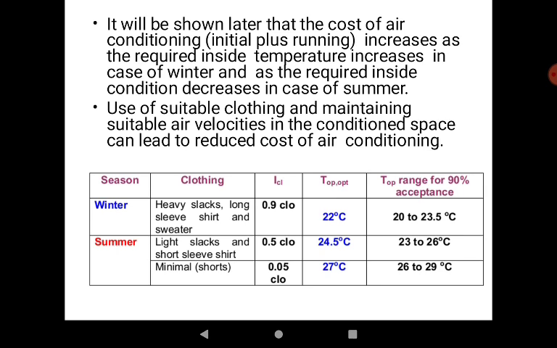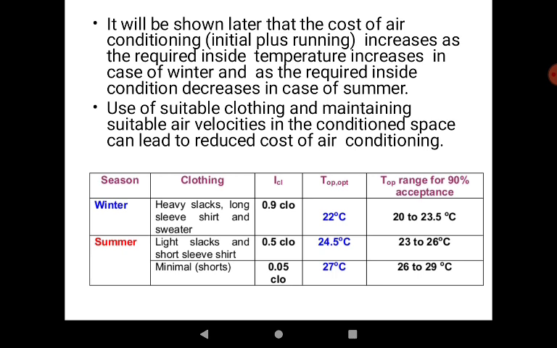So the cost of air conditioning will be shown later. We all know that if we have to achieve a lower temperature in summer, it requires a large effort. But we may also agree that if we require a higher temperature in winter, that would cost us much more than the earlier case. So what is recommended? Recommended is the use of suitable clothing and maintaining suitable air velocity in the conditioned space. This can lead to a reduced cost of air conditioning.